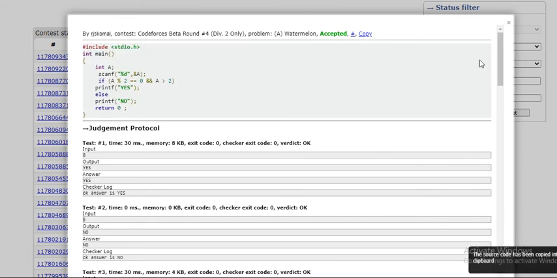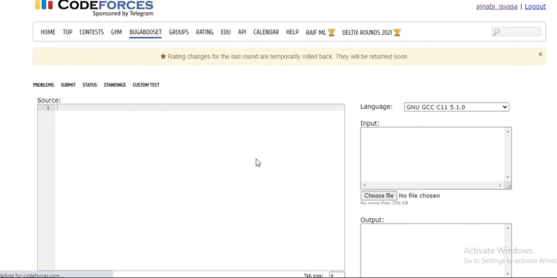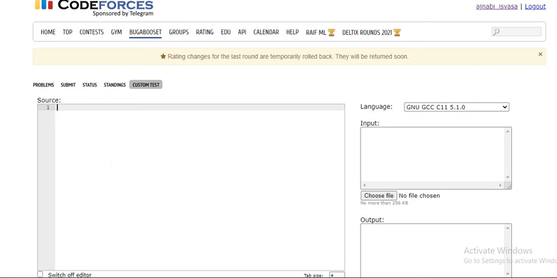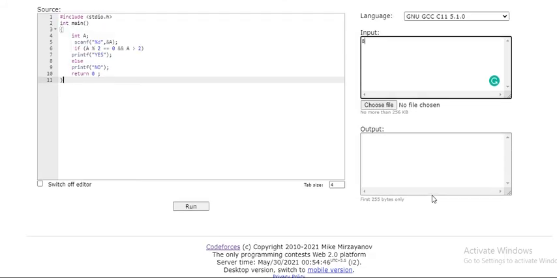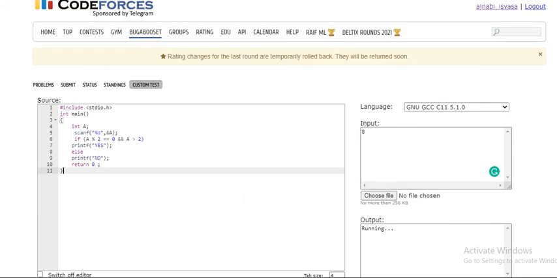You can also copy from here, right? And what I told you is that whatever you write in custom test will not be erased, but that is not applicable for the input and output boxes, that is applicable for the source. So I will put my code here, and I want to check this for the input which was given in the question, that was 8, and the answer coming to this question was yes. So let's run this code. Is it running? No. So what you can see is the answer is yes.